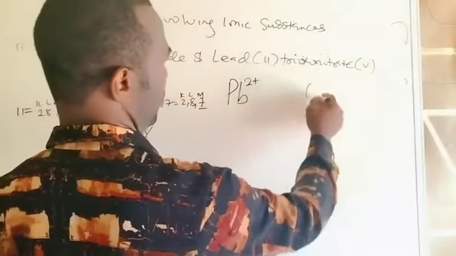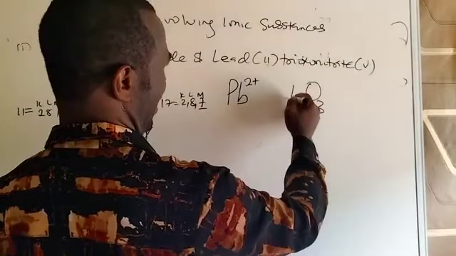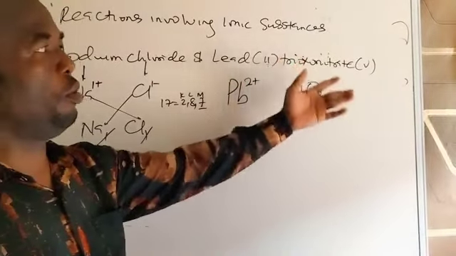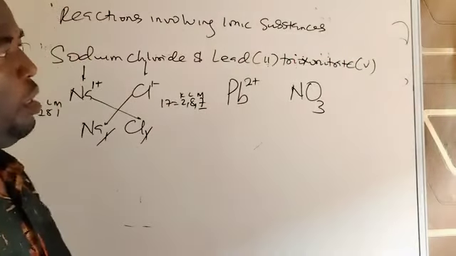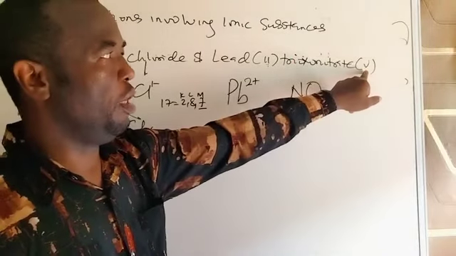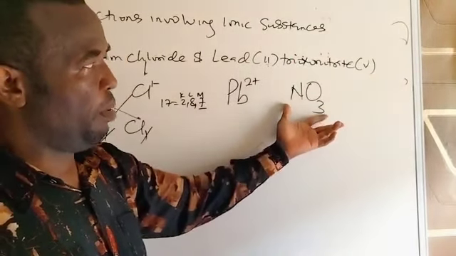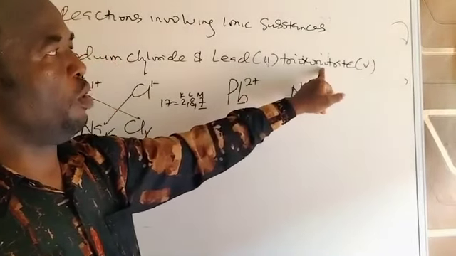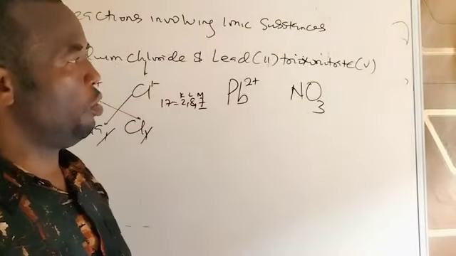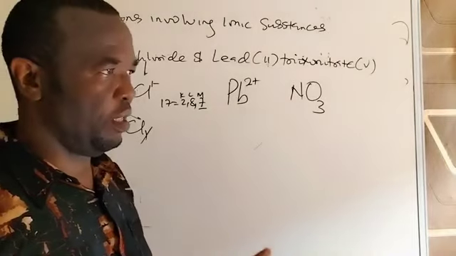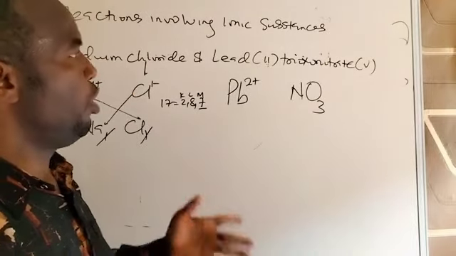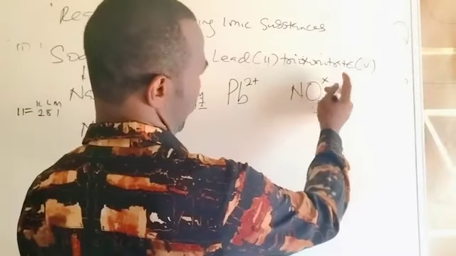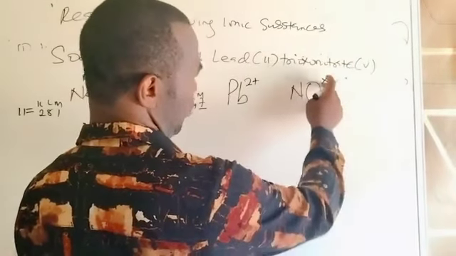Trioxonitrate. Tri means O3. Nitrate means N. So this group of atoms, when you have this kind of word, trioxo, dioxo, tetraoxo, we call them radicals. For this radical, the Roman number 5, V, doesn't appear in the formula. Maybe in a subsequent video, I'll tell you the essence of this 5. That 5 represents what's called the oxidation state of nitrogen. So all radicals have their valencies that can be calculated, but for time's sake, we may not go into the calculation now. But if you want to calculate it, you can call it S, the valency of the whole radical. How do you get this S?